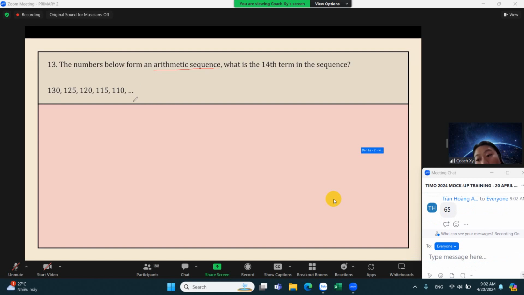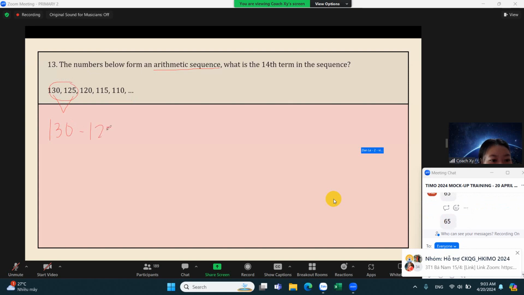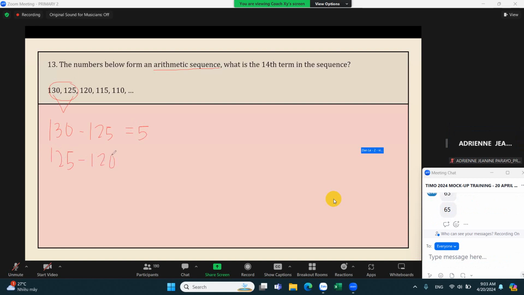Teacher, what do you mean by a common difference? Just like what we did a while ago, we will look at our consecutive numbers. We can do subtractions to get the difference. So 130 minus 125 is 5, and it's very easy to see here. 125 minus 120, it's 5. So continuing this one, our numbers would have a difference of 5 every time.